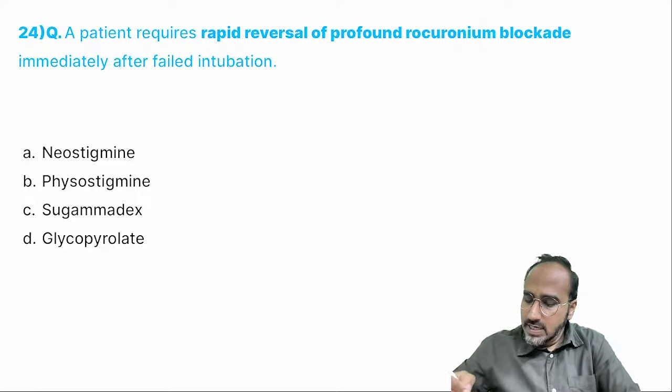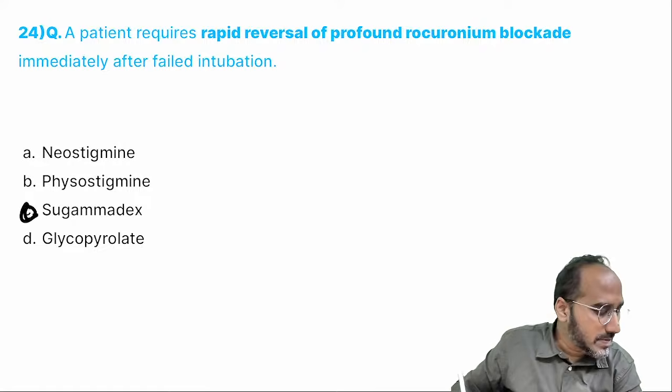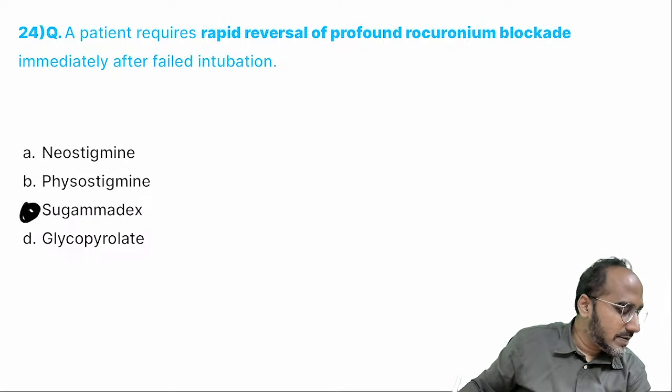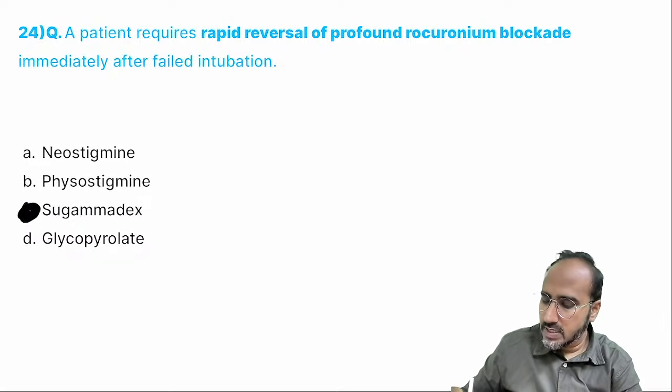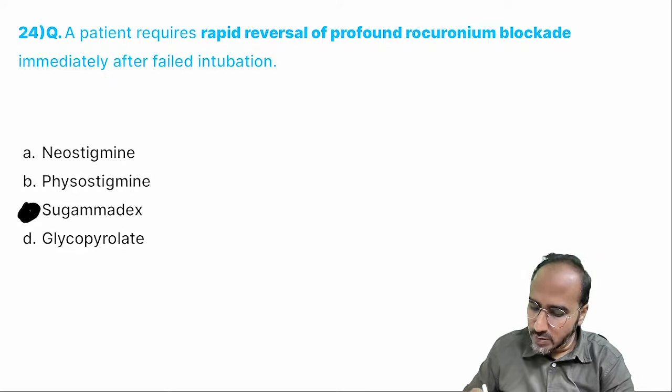So over here, guys, what's the answer for rapid reversal of rocuronium? It is sugammadex, a modified gamma cyclodextrin.